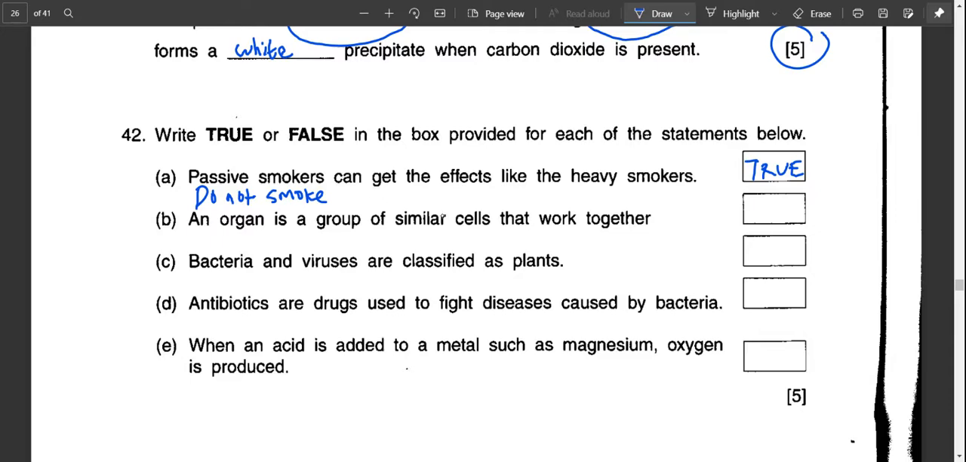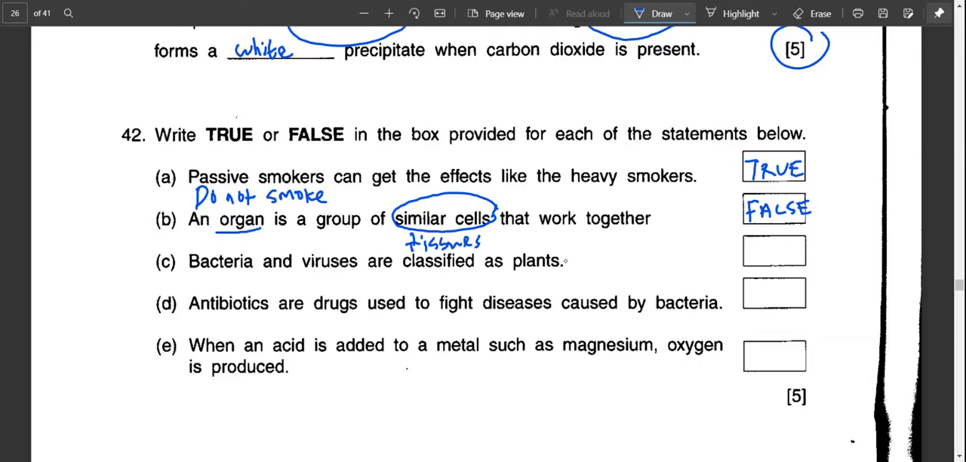B. An organ is a group of similar cells. Now, an organ shouldn't be cells. An organ should be a group of similar tissues that work together, not cells. Therefore, this one is false. If it is a group of similar cells, then it will be tissues.